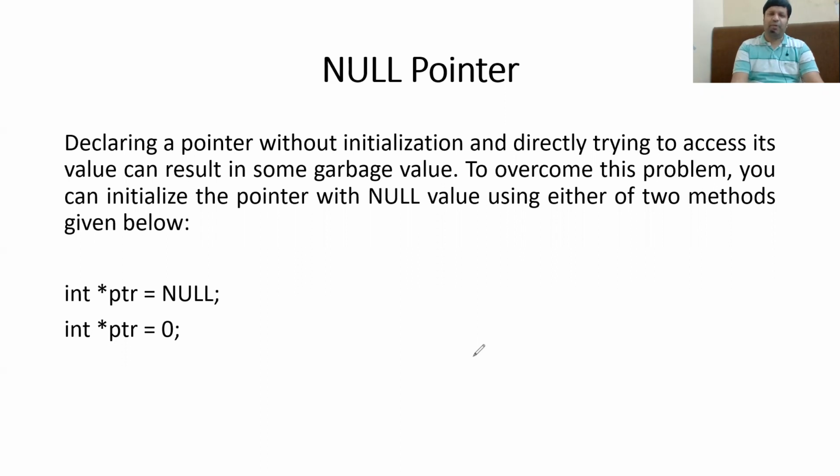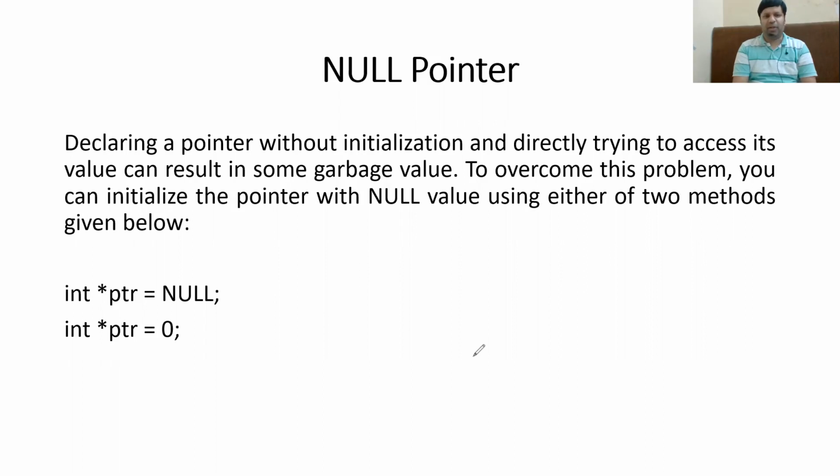Now, if you try to access the value of the pointer variable before you initialize it, you are basically referring to some garbage value, which is very dangerous. So rather than leaving the pointer variable declared without initialization, because obviously you do not have any valid address to assign, it is better to assign the null value to that pointer.